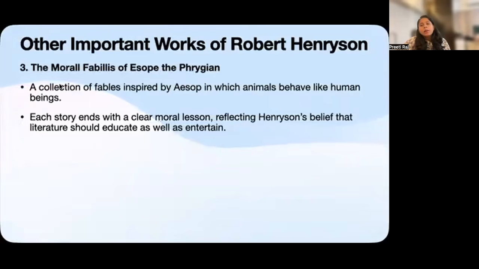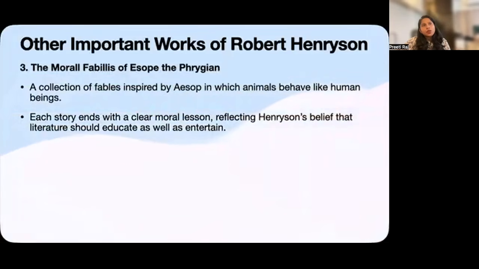And finally, we talk about the Moral Fabillis of Aesop the Phrygian. Okay, just keep the name in mind. The title itself gives an important clue of Aesop. These are fables that were inspired by the tradition of Aesop, in which animals behave like human beings. But Henryson is not simply entertaining us with animal stories. Through these animals, he comments on human nature and human behavior, and the stories carry moral lessons. And this brings us to the important characteristic of Henryson as a moralist. Even when he tries to entertain us, there is usually something that he wants us to learn from it.